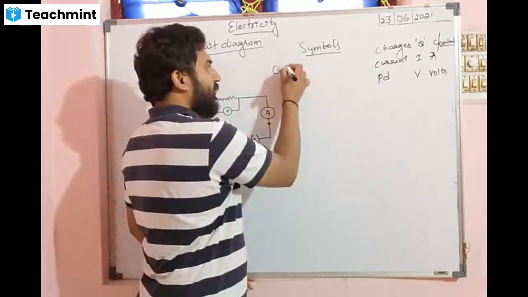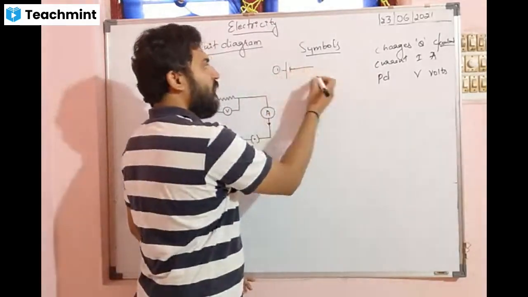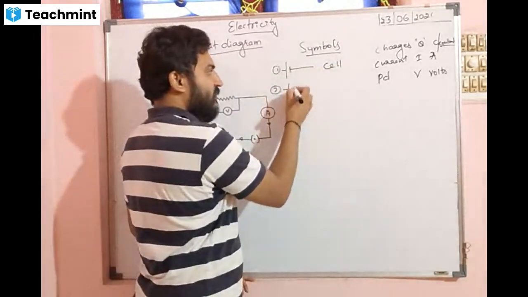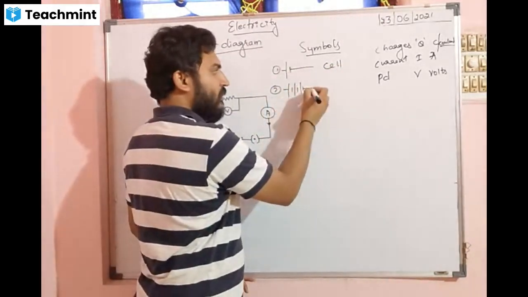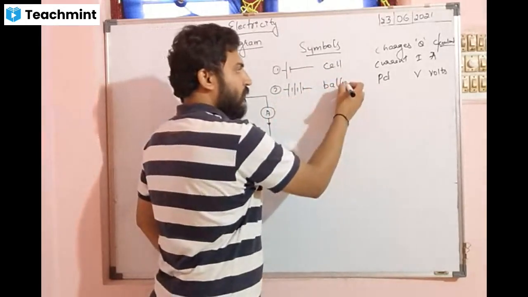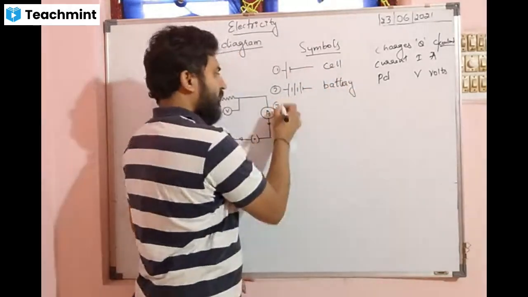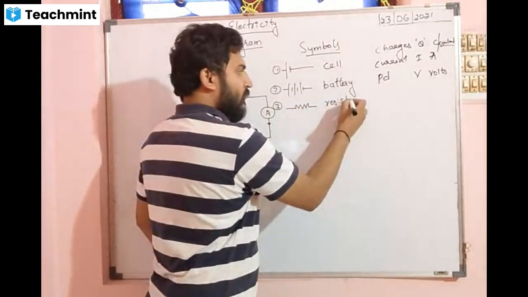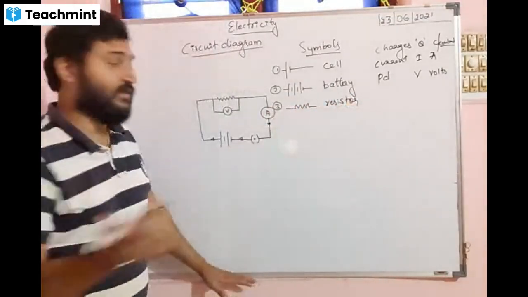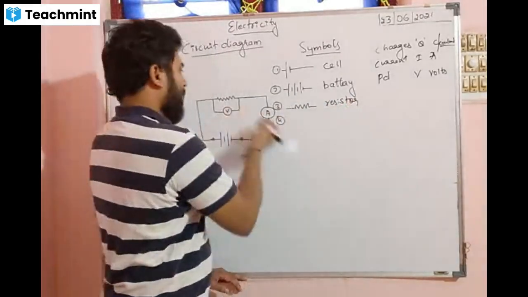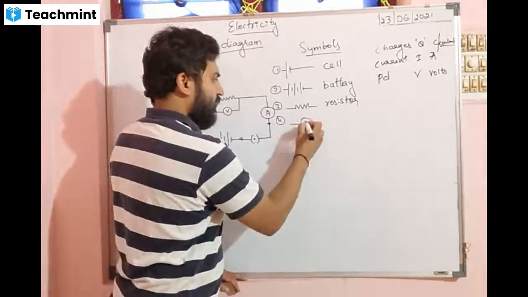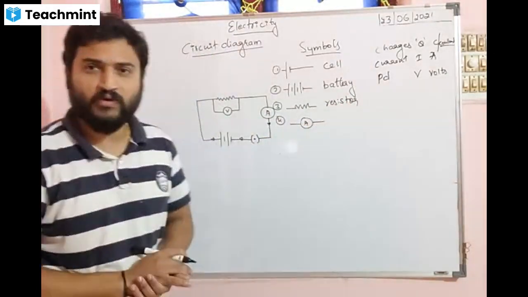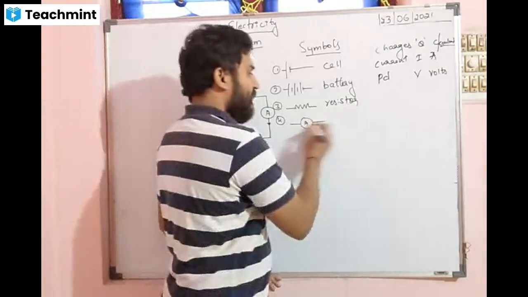So the first one, what is it? It is called a cell. If these cells are connected in more number, it is called a battery. And this is called a resistor or resistance. Now comes the question, what is an ammeter?